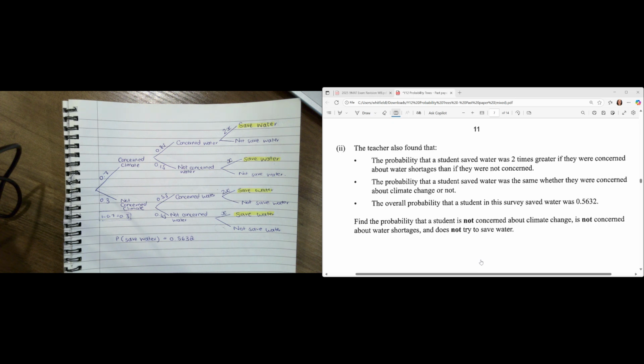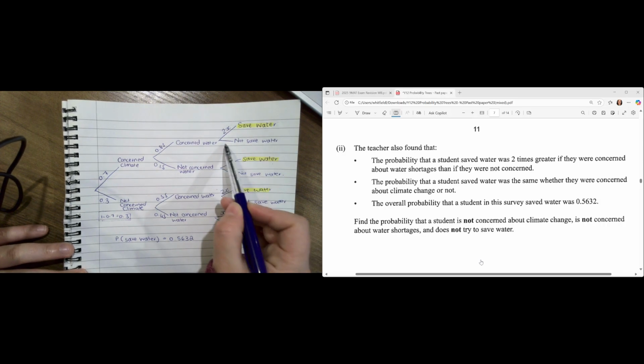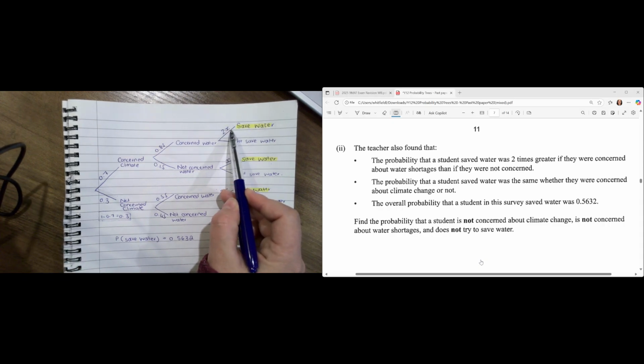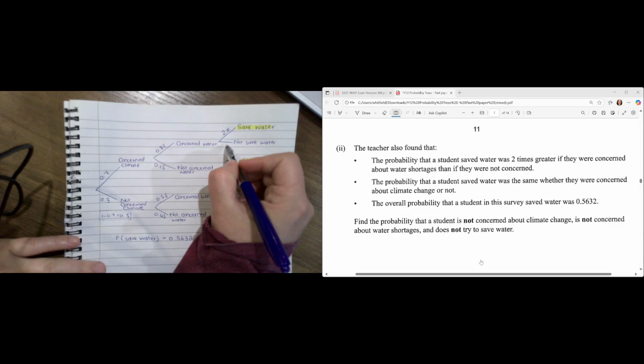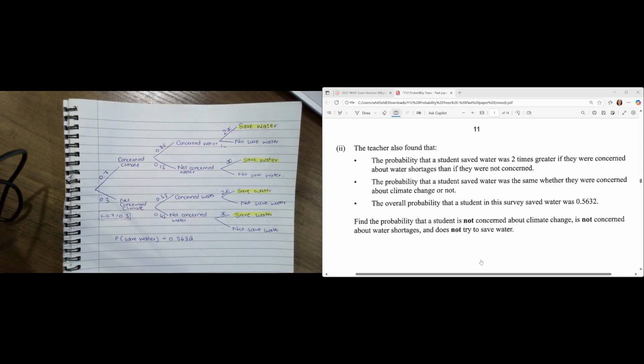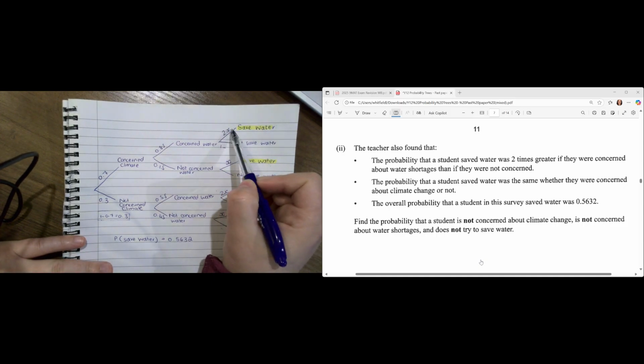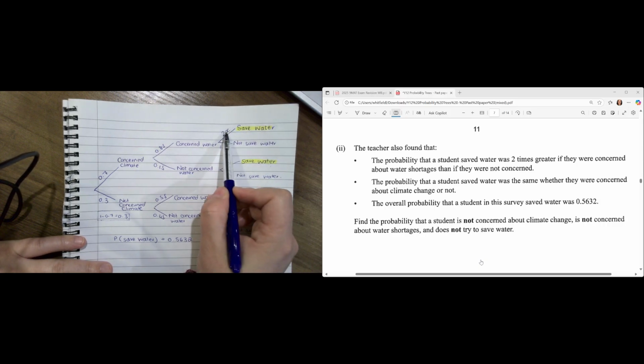But perhaps we need to figure out a way, how can I use what I've just done to fill this in? So just for argument's sake, let's say this was 0.5. We would say that this would be 1 minus 0.5, and we would come up with 0.5. The only issue is this is not 0.5. This is 2x. And we don't have anything else to put here besides 2x.